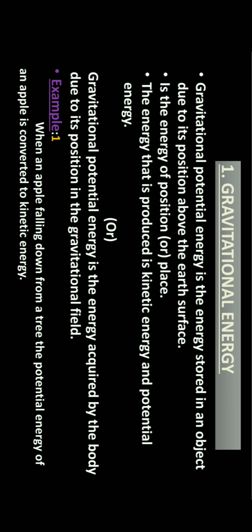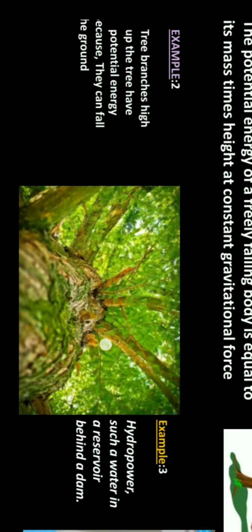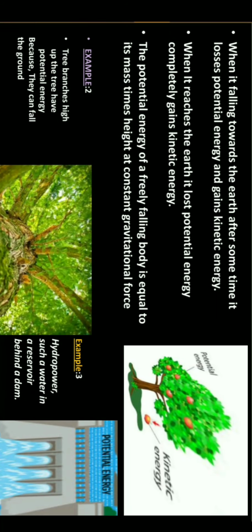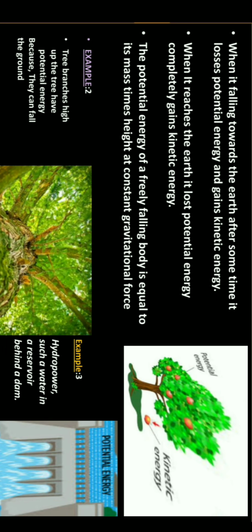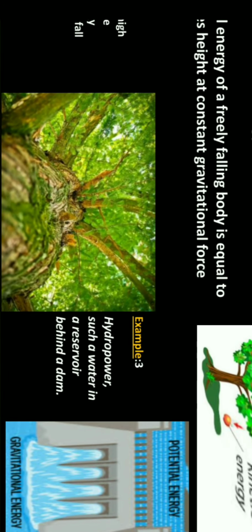When an apple falls down from a tree, the potential energy of the apple is converted to kinetic energy. For example, tree branches high up in the tree have potential energy because they can fall on the ground. When it falls towards the earth, after some time it loses potential energy and completely gains kinetic energy. Potential energy of a freely falling body is equal to its mass times height at constant gravitational force.